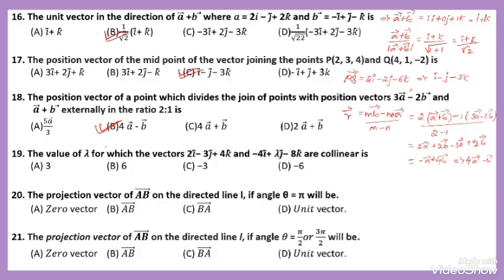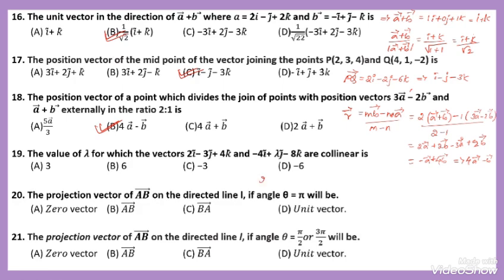Then question number 19. The value of lambda for which the vectors 2i plus 3j plus 4k and minus 4i plus lambda j minus 8k are collinear. Collinear means the vectors are proportional to each other.